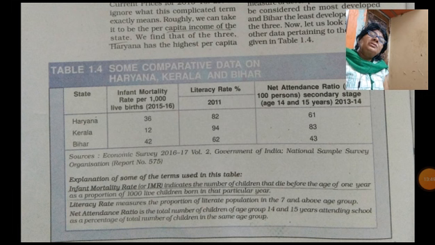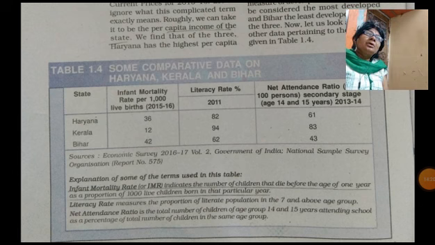Though income is less there, they give priority to development, education and health facilities, and that is why in Kerala the infant mortality rate is less compared to Haryana, and Bihar it is much more, that is 42.